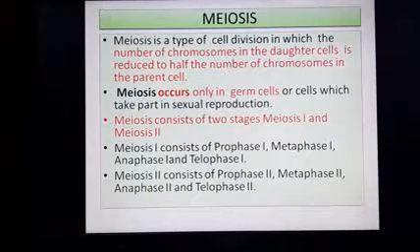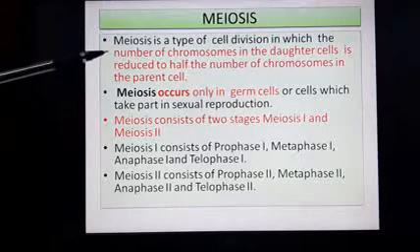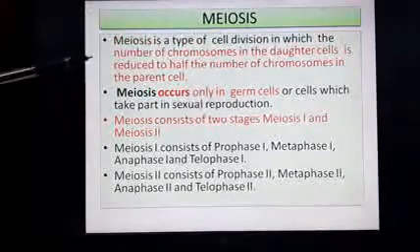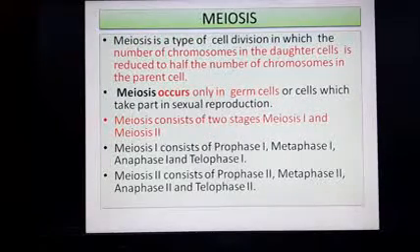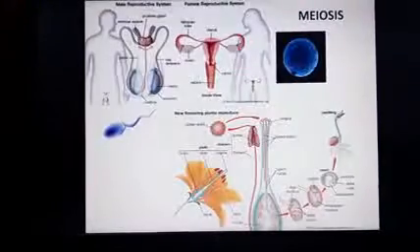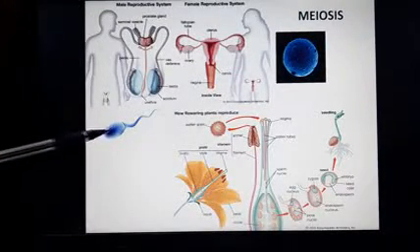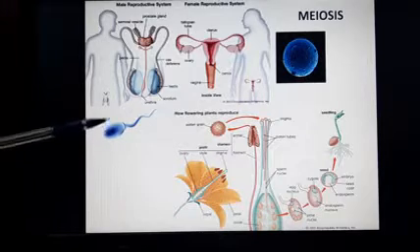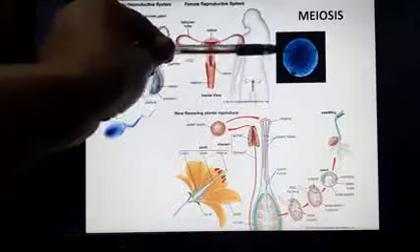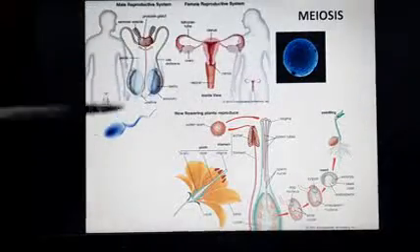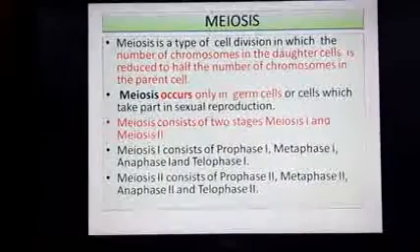Now this division is different from mitosis because here the number of chromosomes in the daughter cells is reduced to half the number of chromosomes in the parent cell. This is because during reproduction, we receive half the number of chromosomes from the sperm, that is a male reproductive cell, as well as half the number of chromosomes present in the egg, which is from the female. So when they combine, you get the total number of chromosomes.